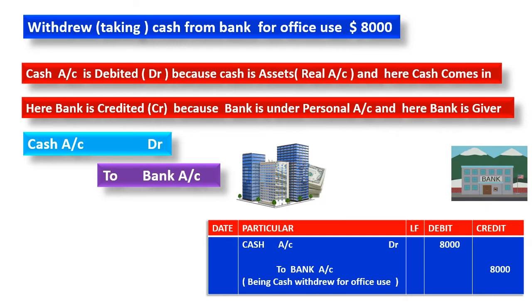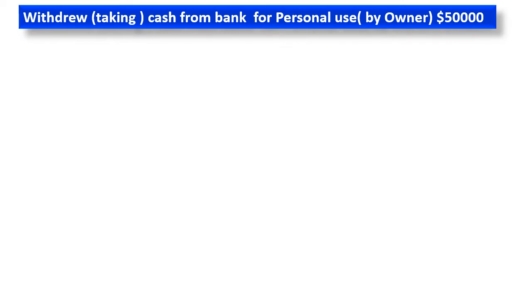If it's office use, next we are going to discuss personal use. Withdraw or taking cash from bank for personal use by owner. You know, the owner is taking money for his personal use. That means 10,000 or 50,000, some amount, he's taking. That will be deducted from his capital account later, at final account time, when we are preparing the final account. We will subtract this personal withdrawal amount from capital account.